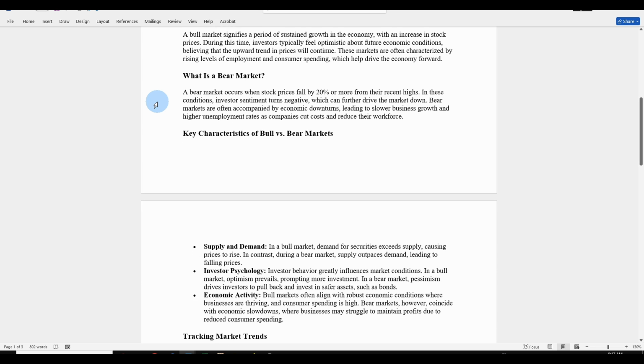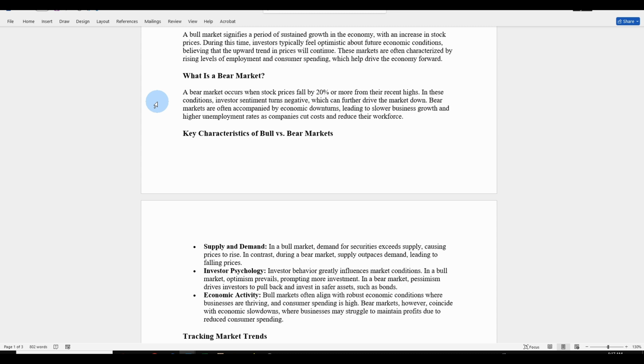What is a bear market? A bear market occurs when stock prices fall by 20% or more from their recent highs. In these conditions, investor sentiment turns negative, which further drives the market down. Bear markets are often accompanied by economic downturns, leading to slower business growth and higher unemployment rates as companies cut costs and reduce their workforce.